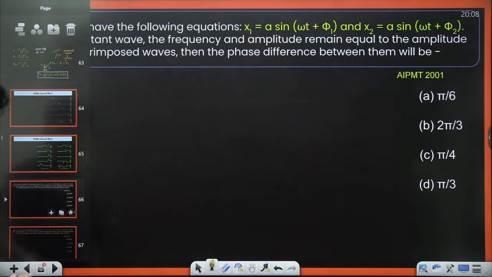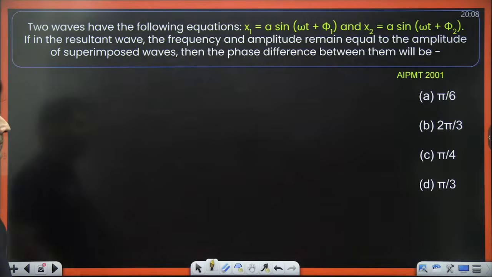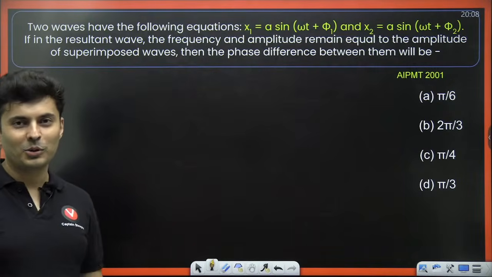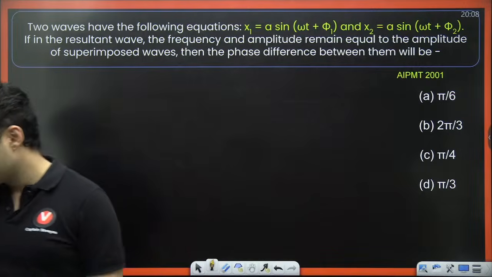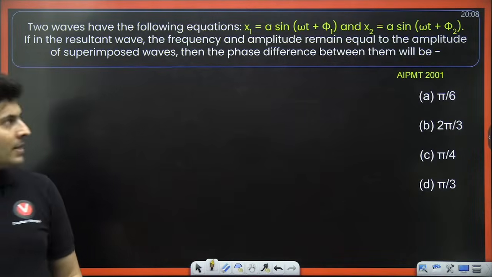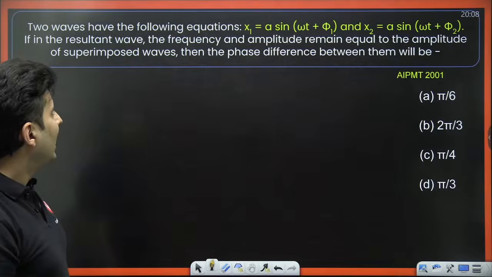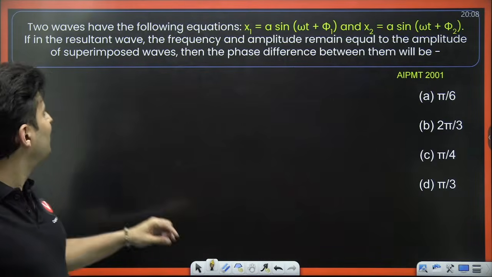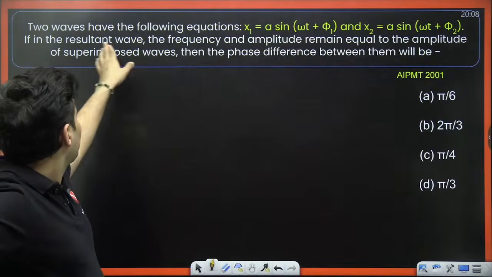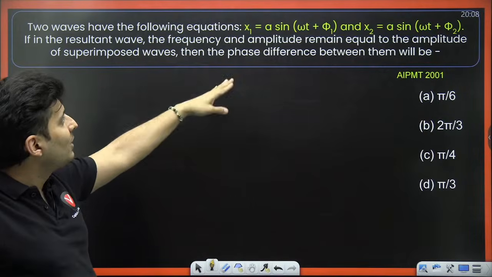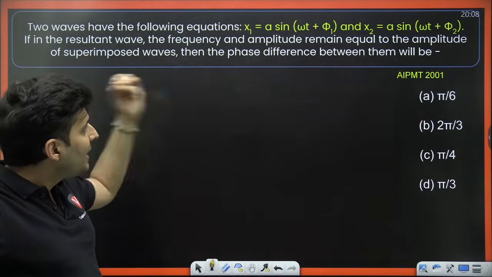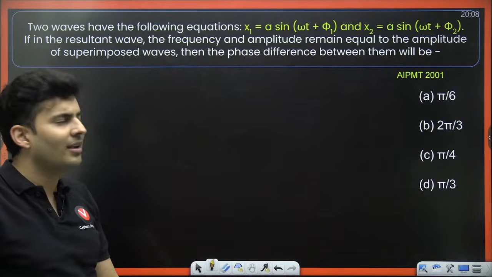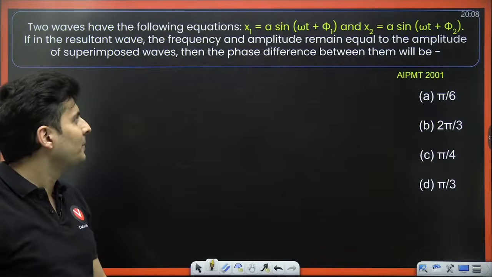But for now, can you solve this question? Because I feel after we solve this question, then we can go to reflection. It's going to be very interesting. Come on. x1 is A sin(omega t plus phi 1), x2 is A sin(omega t plus phi 2). If in the resultant wave the frequency and the amplitude remain equal to the amplitude of the waves, then the phase difference between them is how much, is the question.